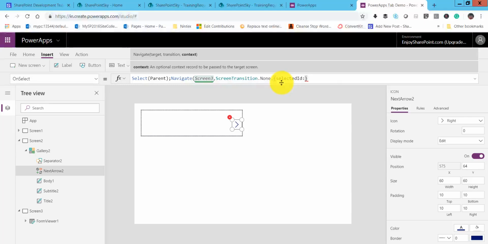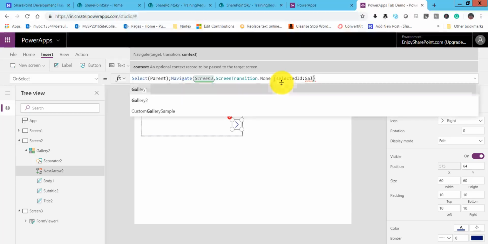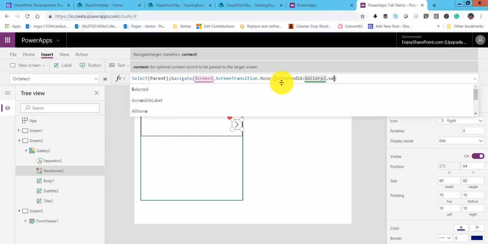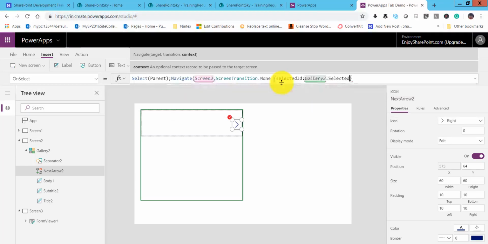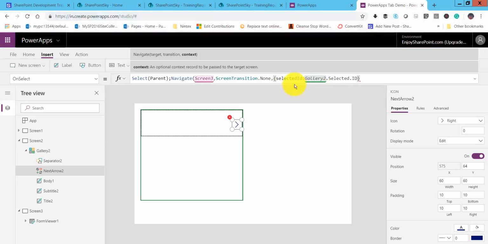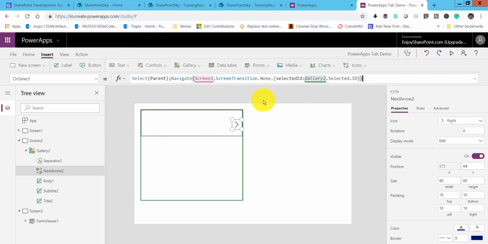Selected ID will be our gallery 2. So you can see here our gallery 2 dot selected dot id, so that whatever the id we are selecting, the id will go there. So now I will close the bracket here. So you can see here we close the bracket now.